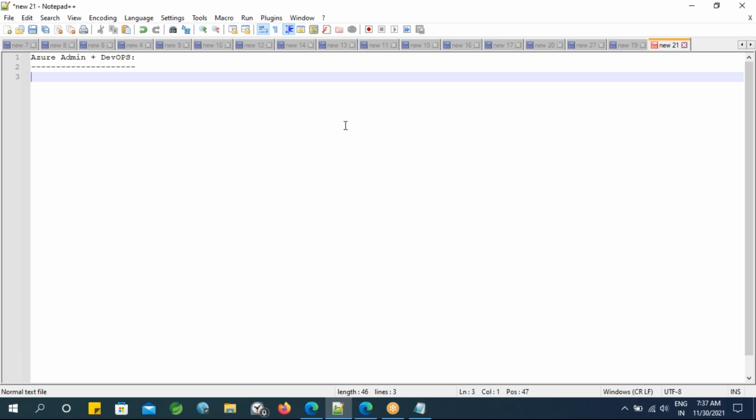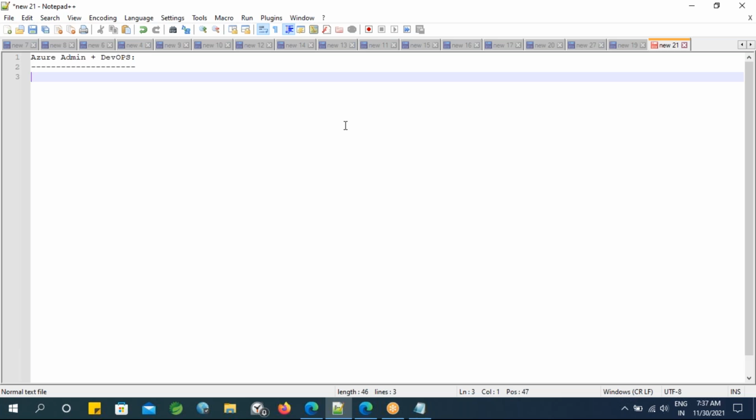So most of you are aware that Azure is a cloud computing platform, which is provided by Microsoft. Like that, we have some different cloud computing vendors: AWS from Amazon, GCP from Google, Azure from Microsoft. So we have so many cloud computing vendors.